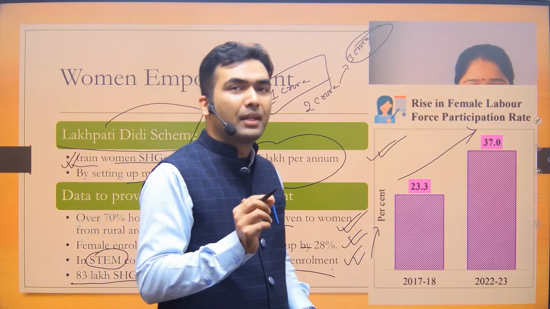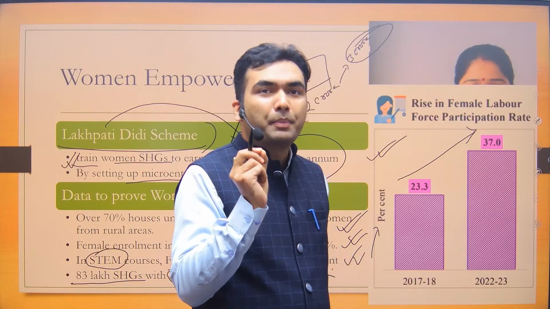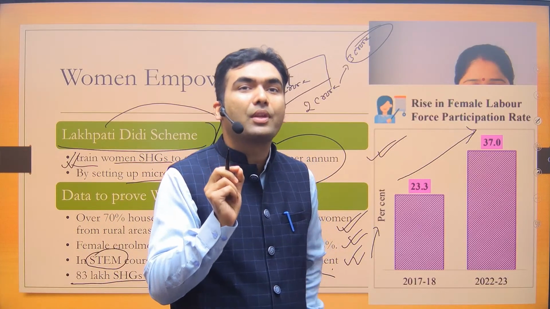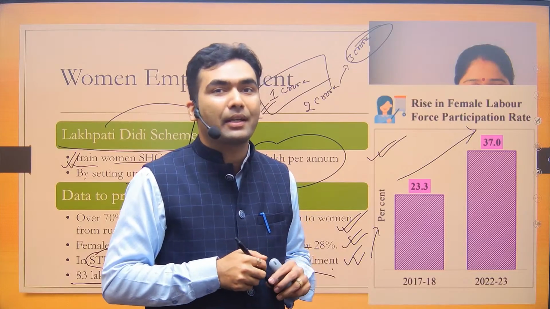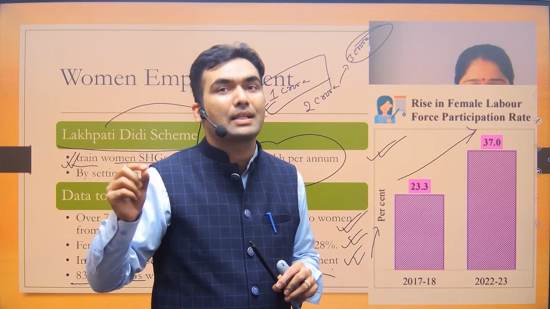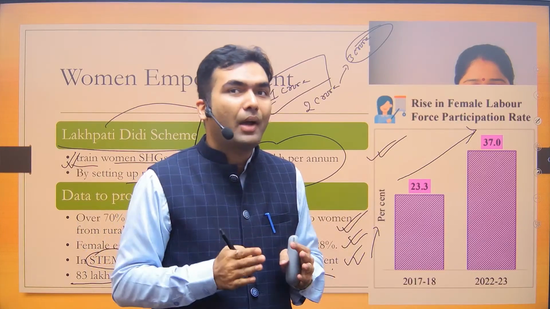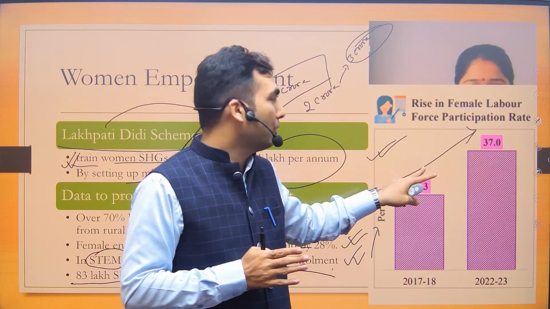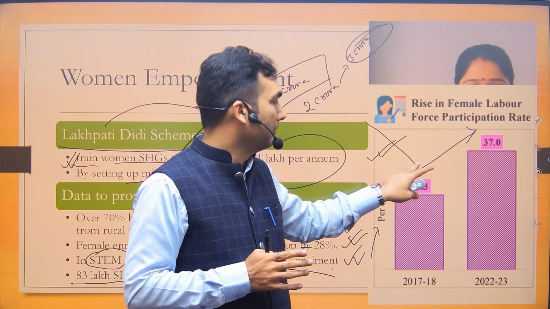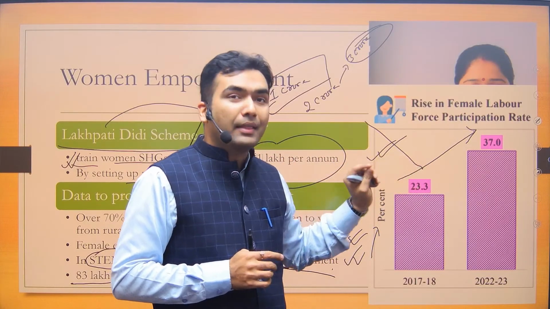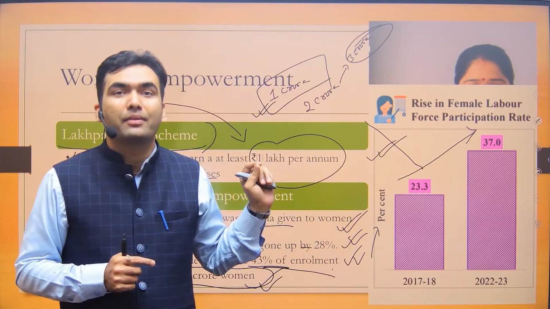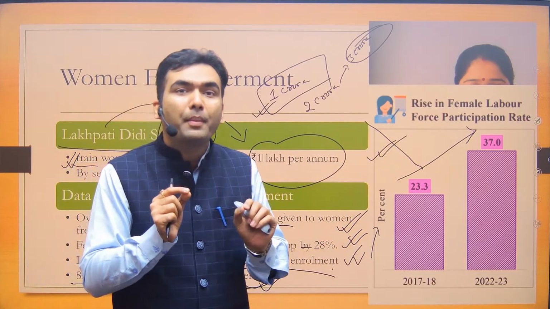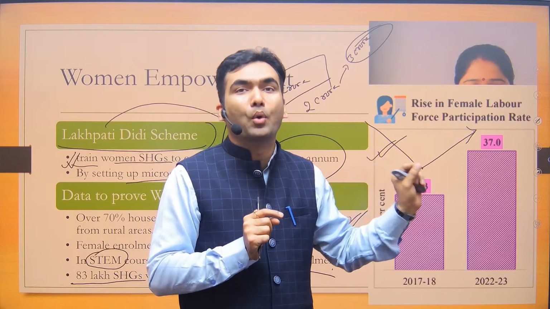In fact, India has witnessed a peculiar trend of reducing female labor force participation rate from 2005-06 onwards. So from 2005-06 onwards, the female labor force participation rate was decreasing. At that point of time, the explanation was given that now women are studying more.